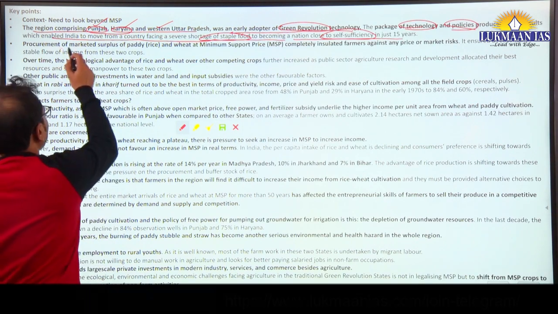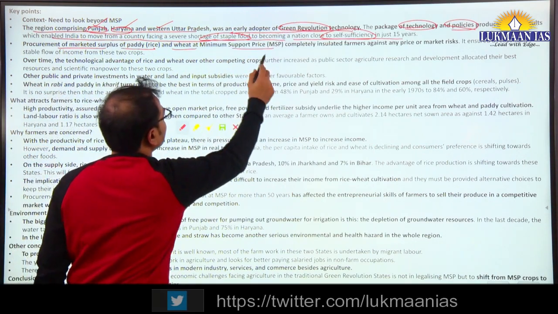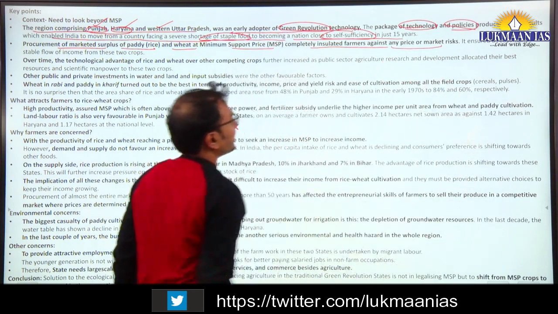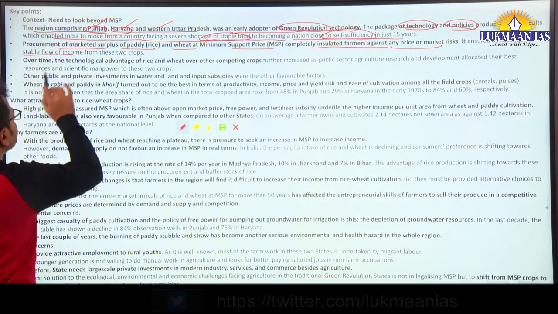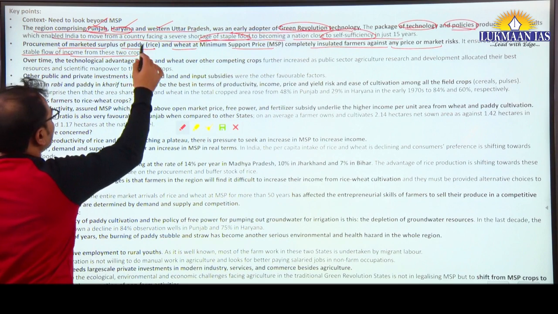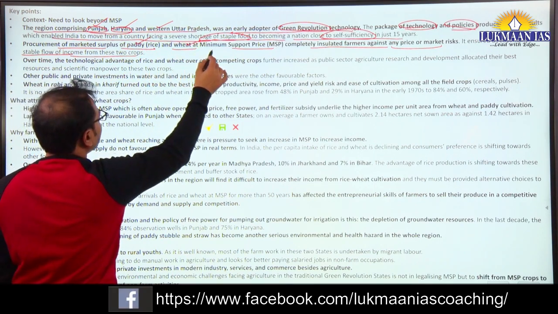The procurement of marketed surplus of paddy and wheat at MSP completely insulated farmers against any price or market risk. Okay, it ensured a reasonably stable flow of income from the two crops, paddy and wheat cultivation, paddy during the Kharif season and wheat during the Rabi season.